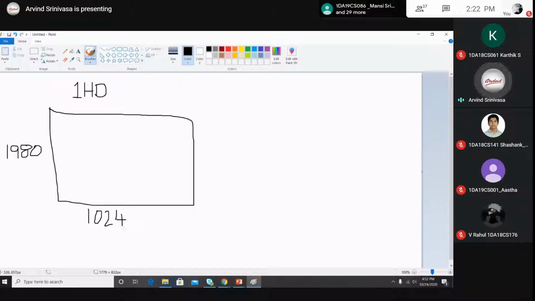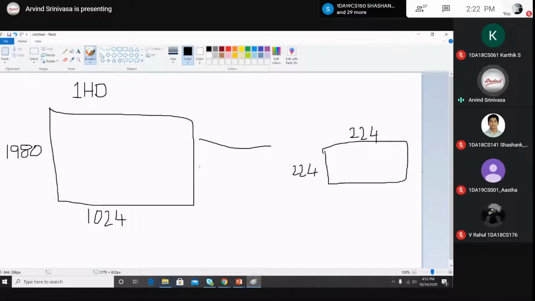If you take a photo from your mobile camera, the minimum resolution will be 1980 by 1024. So that will be the size of the image. Imagine the network takes 224 by 224, so a huge image will be compressed to a very small dimension.